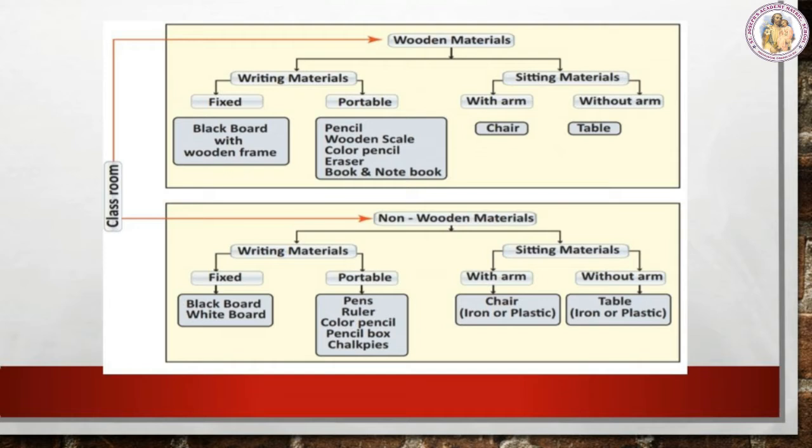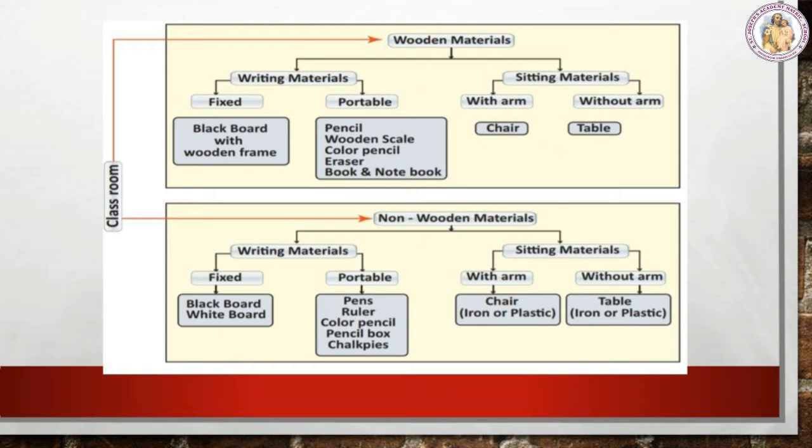Next, come to non-wooden material. How is the writing material classified further? Again, fixed and portable. So, what is the fixed non-wooden material in our classroom? Sometimes it may be blackboard and whiteboard. Next, what are the portable non-wooden material? Yes, pens, rulers, color pencil, pencil box, chalk piece, etc. So what is meant by portable, children, is nothing but the things which can be carried.